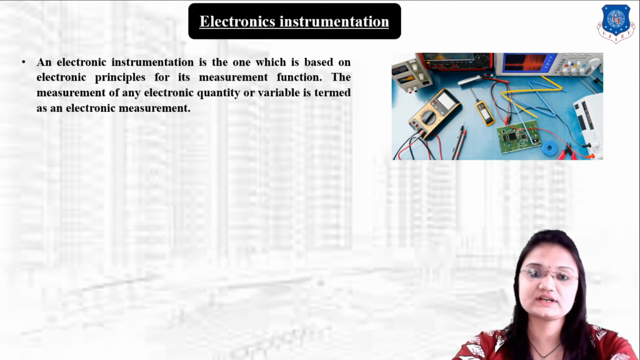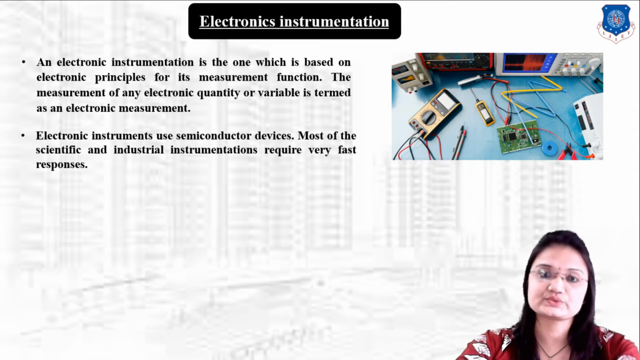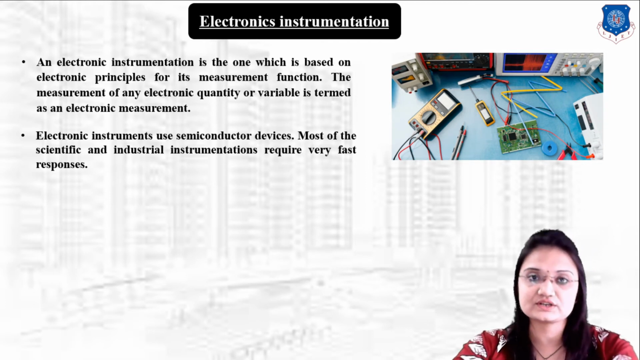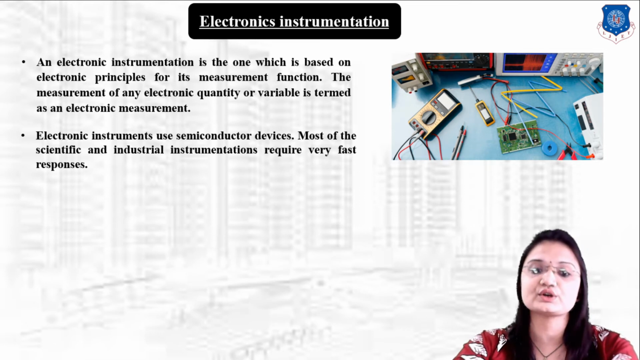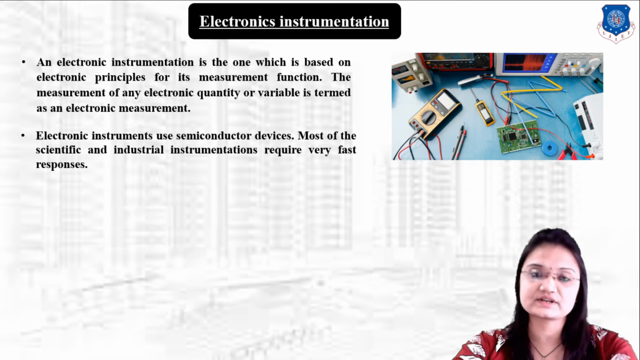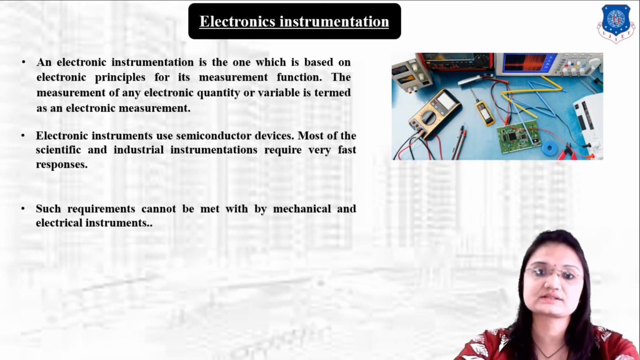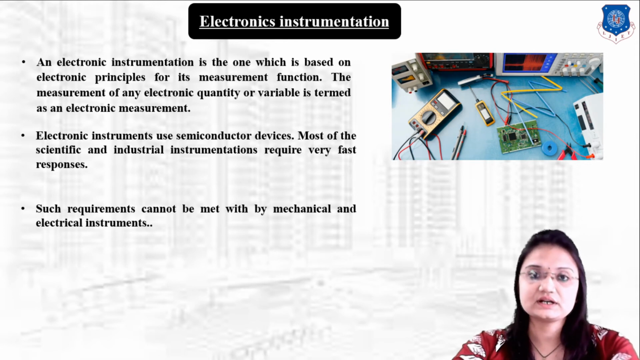So in electronic instrumentation, electronic quantities are measured. Electronic instruments use semiconductor devices. So in electronic instrumentation, we have to use electronic instruments, and these electronic instruments use semiconductor devices. In most cases, fast response is required. In electronic instrumentation, we will get fast output. In electrical and mechanical instrumentation, we will not get fast response. So electronic instrumentation will give us fast response output.